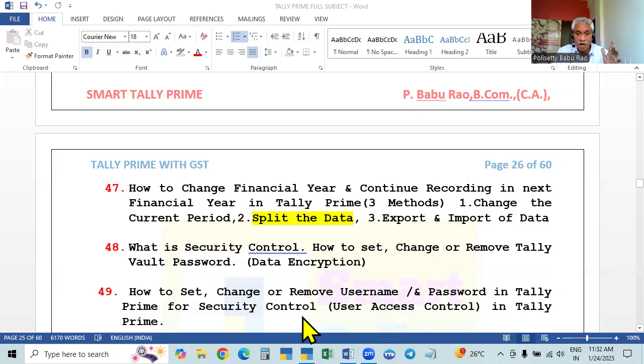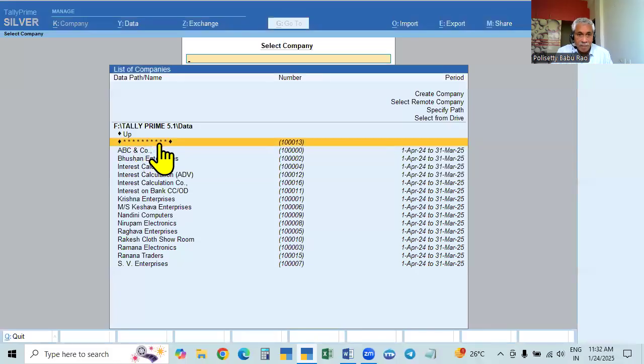The Tally Vault password will make the data encrypted. It means the name will be encrypted. It will look like stars. That name cannot be found, and only the number will be available. The period is also not available. So the name will be encrypted like stars, and only the number will be available. This is in the case of the Tally Vault password.